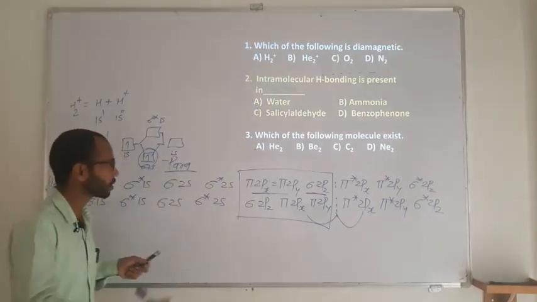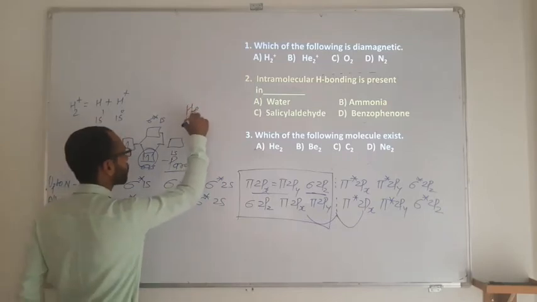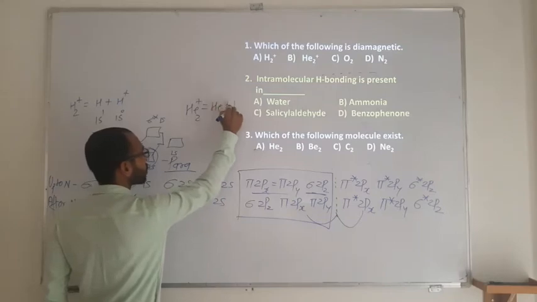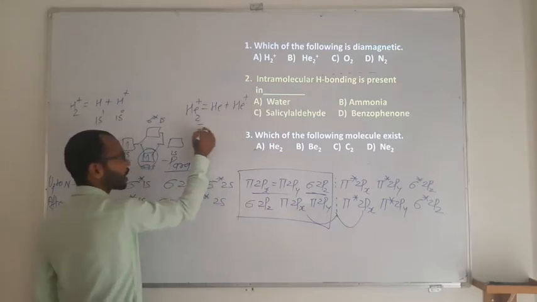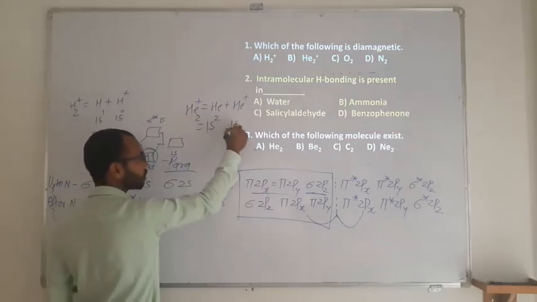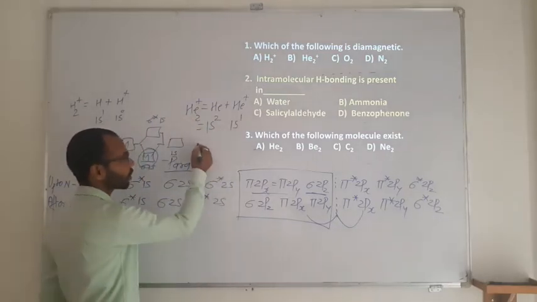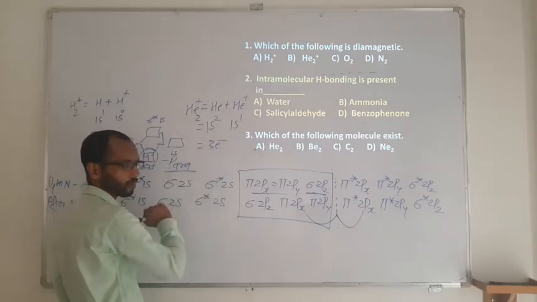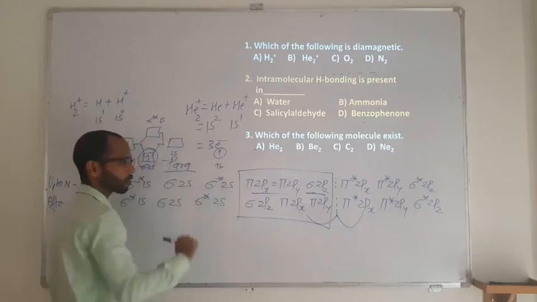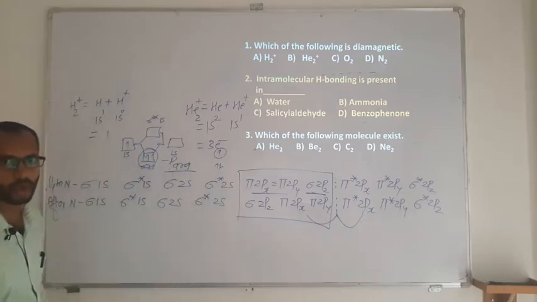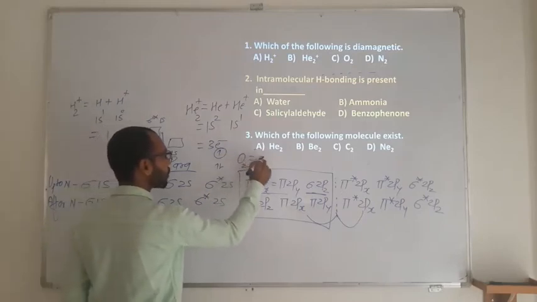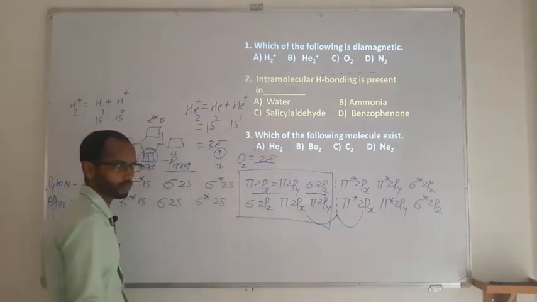What about He2 plus? It is going to be He and He plus. The helium configuration is 1s2. Plus means you need to remove one electron, so it is going to be 1s1. What will be the total number of electrons? 3, so it makes an odd number. Two will be in the lower energy level and one in the higher energy level, which means this is also para. And oxygen, by theory, we know that O2 has two unpaired electrons, so oxygen is going to be para.